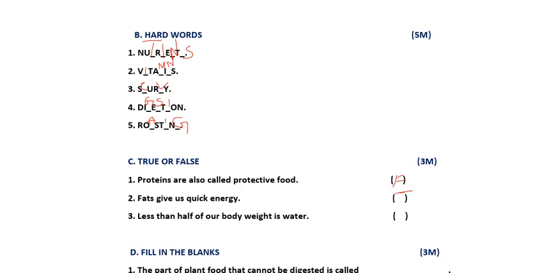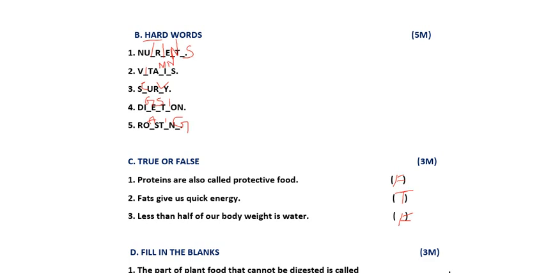I am writing here T. True. Now moving to the next one. Less than half of our body weight is water. Is it true? False. More than half of our body weight will be water, not less than. So the answer is false. I am writing here F.